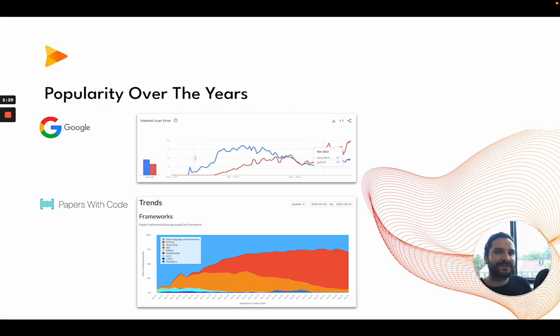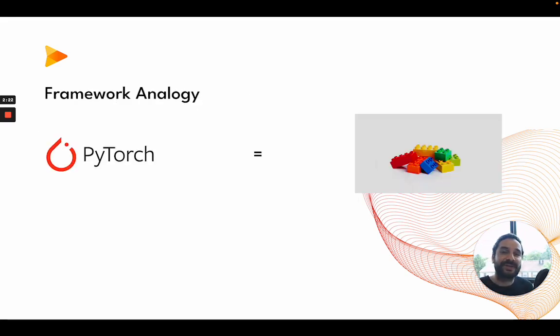So what do these frameworks actually go about? What do they consist of? I'm going to speak in analogies, and we can think of PyTorch as Lego blocks, where they are single blocks, in this case single units of code, that can be very personalizable. You can mold them as you wish to create very creative models.